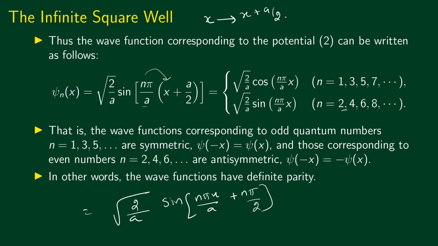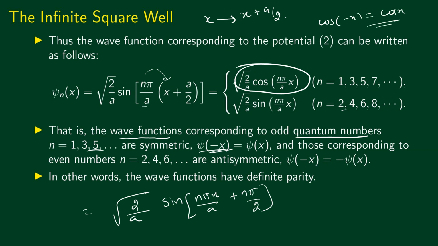So we can say that the wave functions corresponding to odd quantum numbers are symmetric. This is clearly symmetric because cos of minus x is equal to cos x. Similarly, those corresponding to n equal to 2, 4, 6, 8, etc. are antisymmetric.